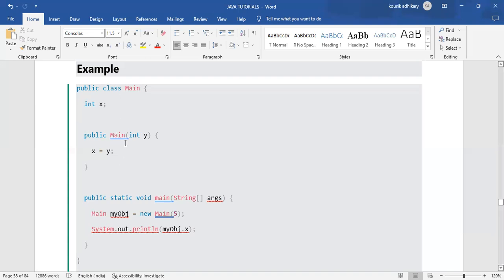Like here in that example, the class name is main and the method name also is main, because this is a constructor.